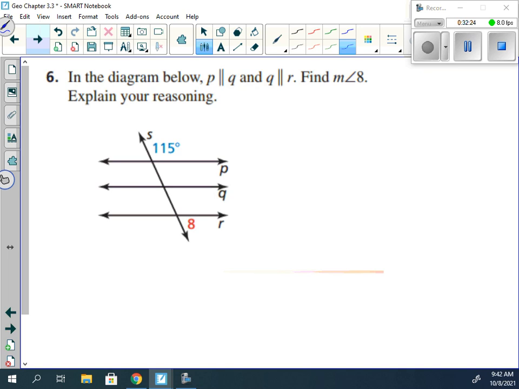So in the diagram, P is parallel to Q, and Q is parallel to R, so we know that P is parallel to R. They're all parallel to each other. So we can use that to find the measure of angle 8.